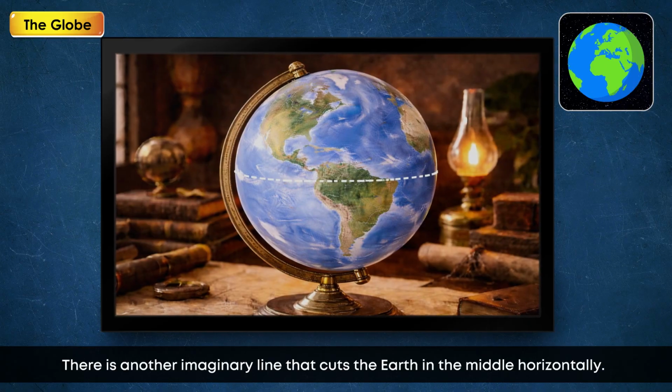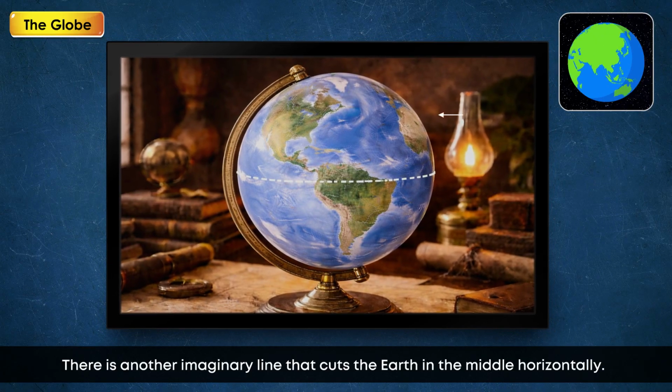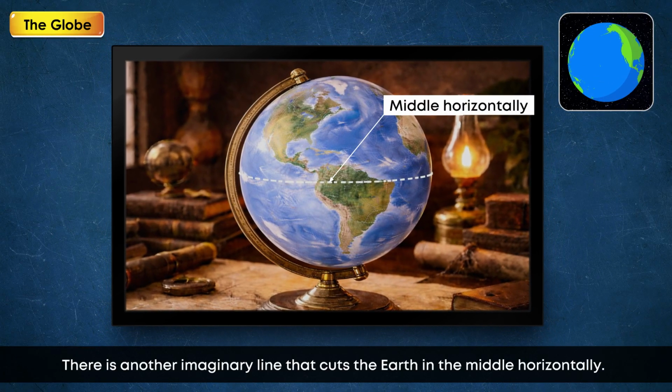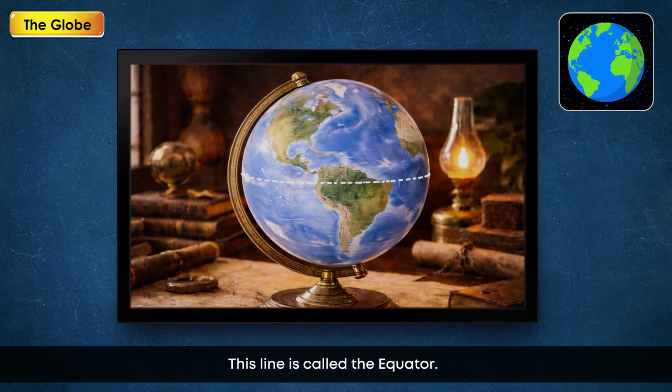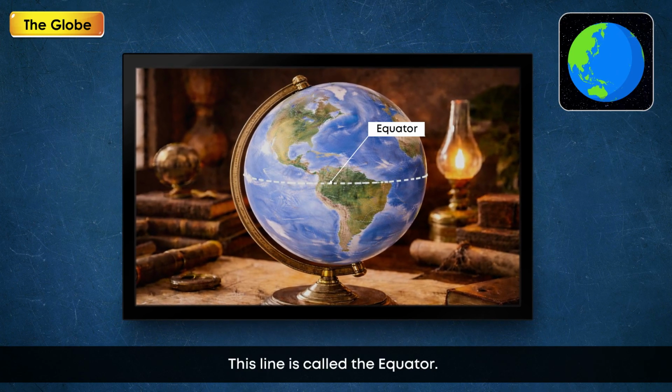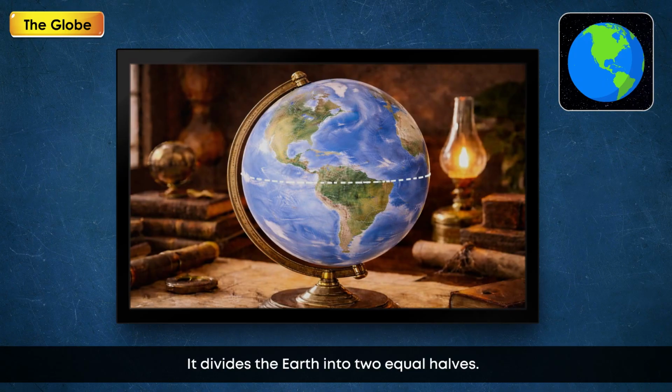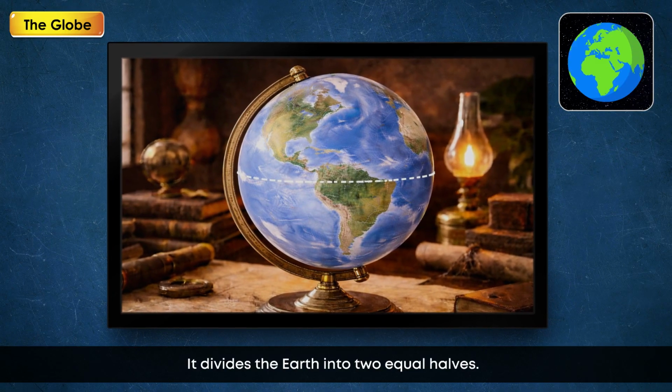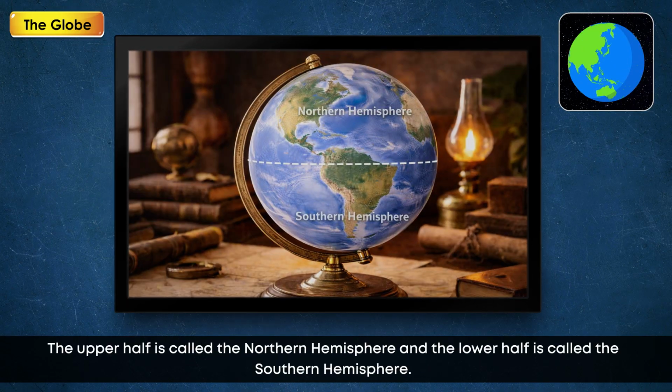There is another imaginary line that cuts the Earth in the middle horizontally. This line is called the equator. It divides the Earth into 2 equal halves. The upper half is called the northern hemisphere and the lower half is called the southern hemisphere.